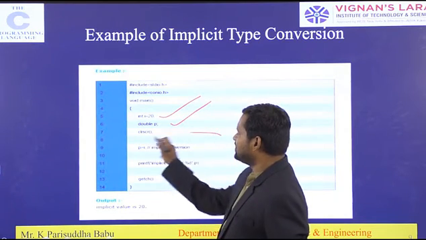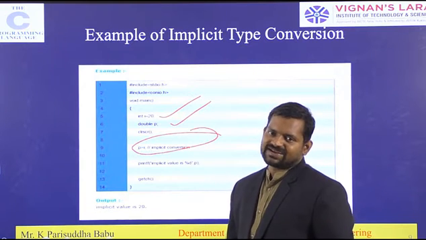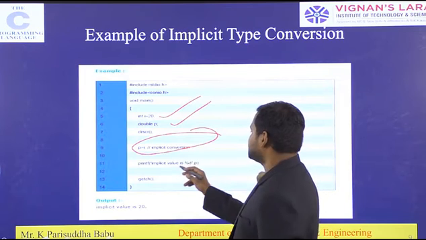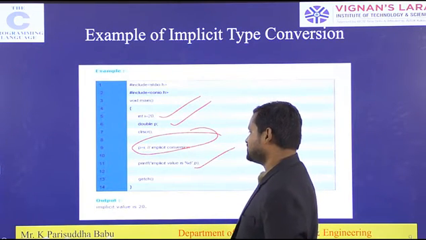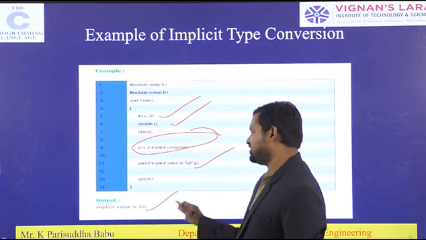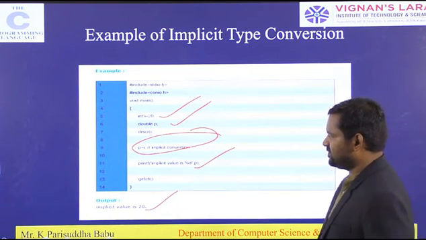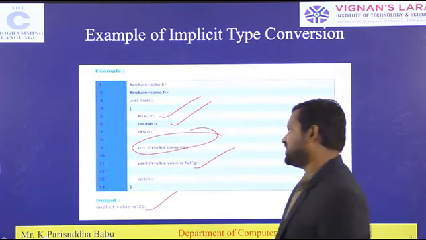This integer value has to be converted into a double value, automatically by the compiler. So when you print the p value, you will get 20. It is automatically converted by the compiler.